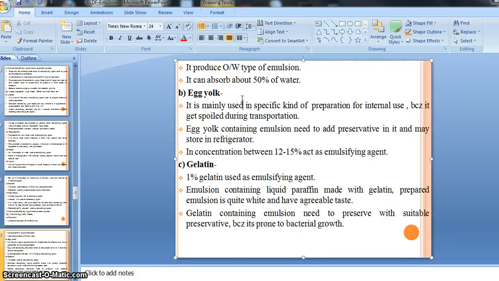Egg yolk is mainly used in a specific kind of preparation for internal use because it gets spoiled